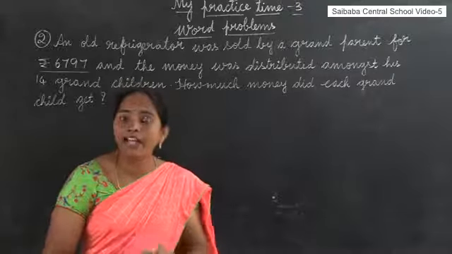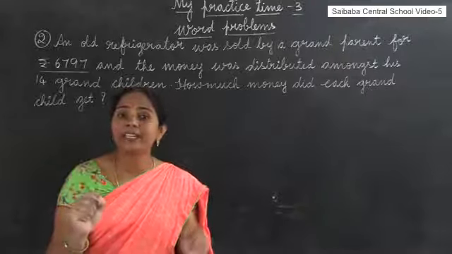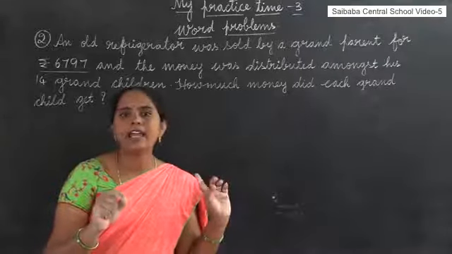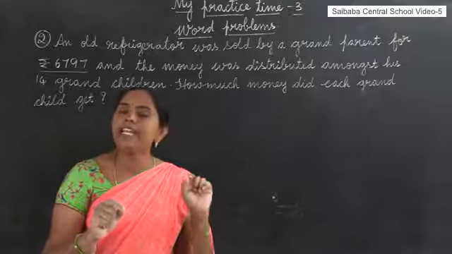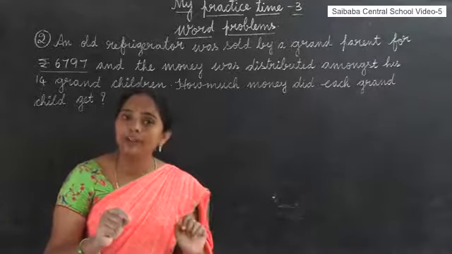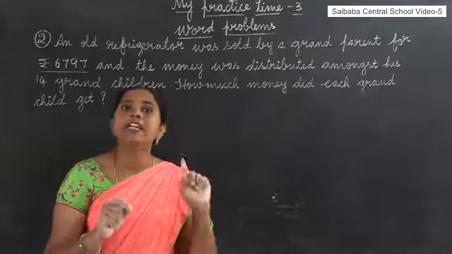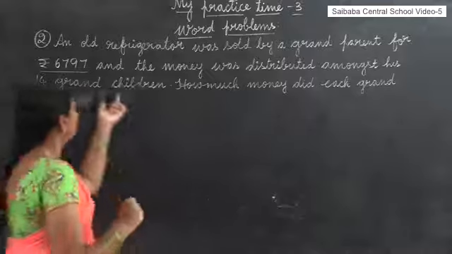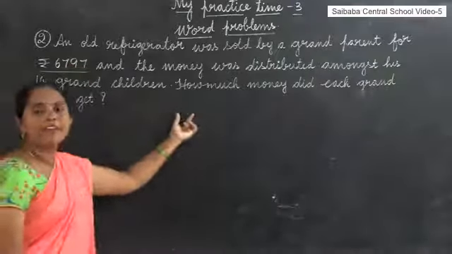What do we have to find? Amount got by each grandchild. Here also they are asking us to find each. If they ask you to find each, what do we have to do? We have to do division. So, divide this amount by the number of grandchildren.